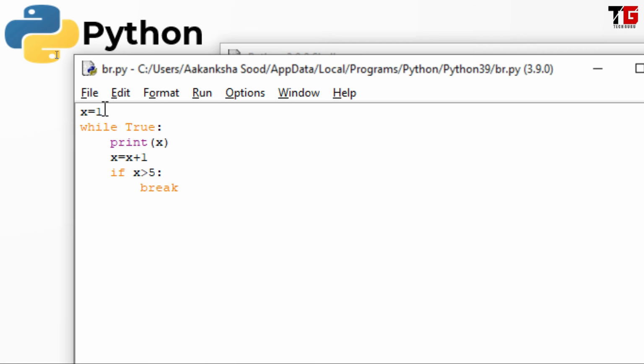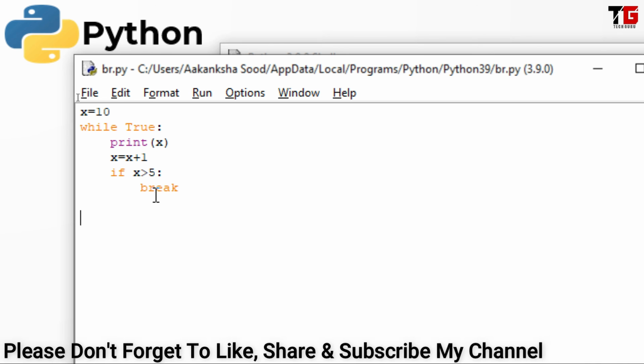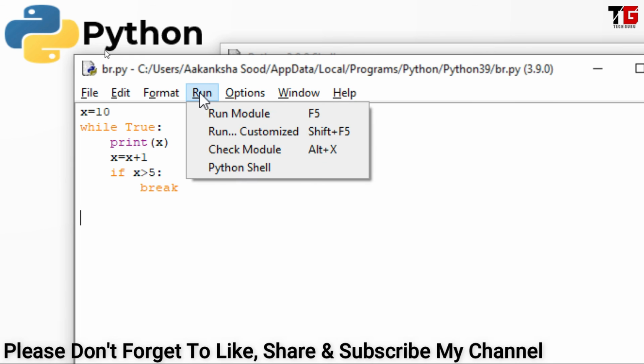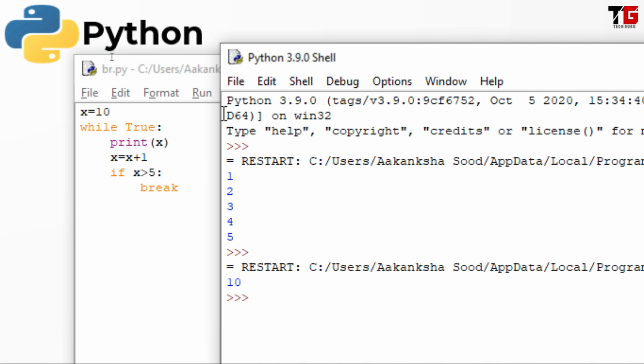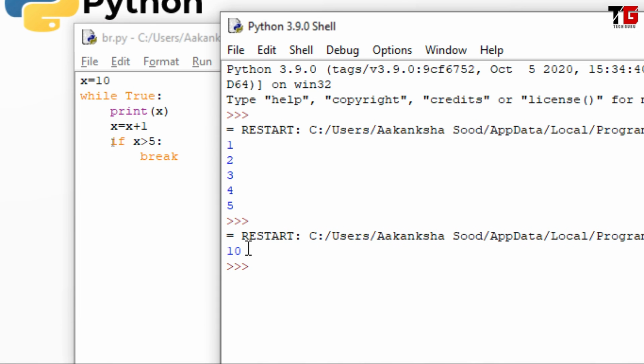Alright friends, now instead of 1, I am going to start my loop with 10. What will be the output? The condition is true, so 10 will get printed, then x will become 11 and then we will check further. Alright, so it means at least once the loop is executing.